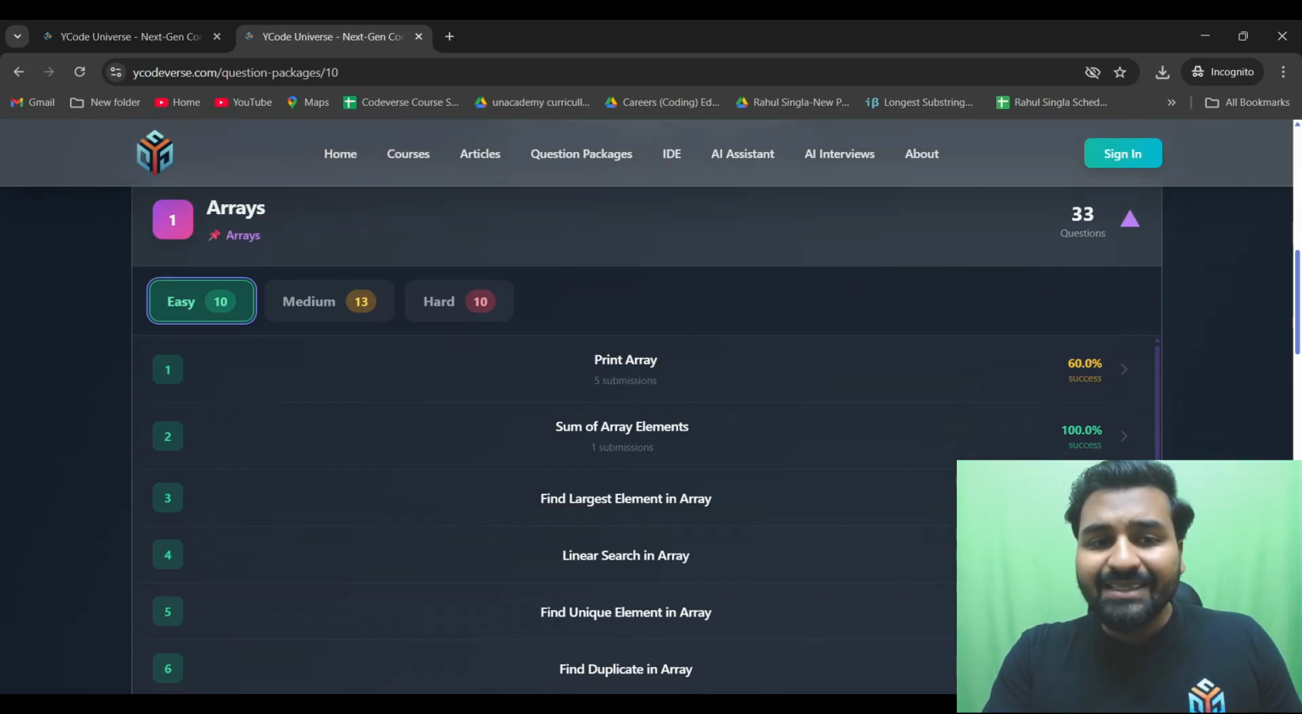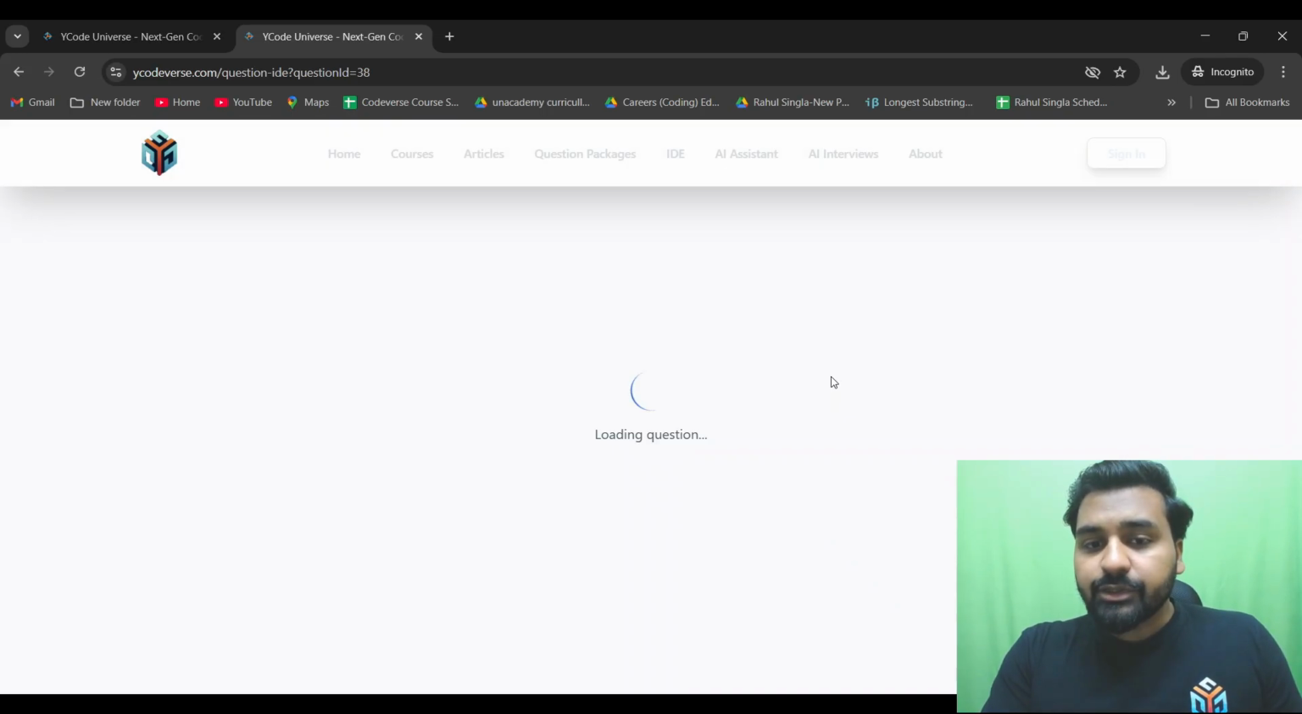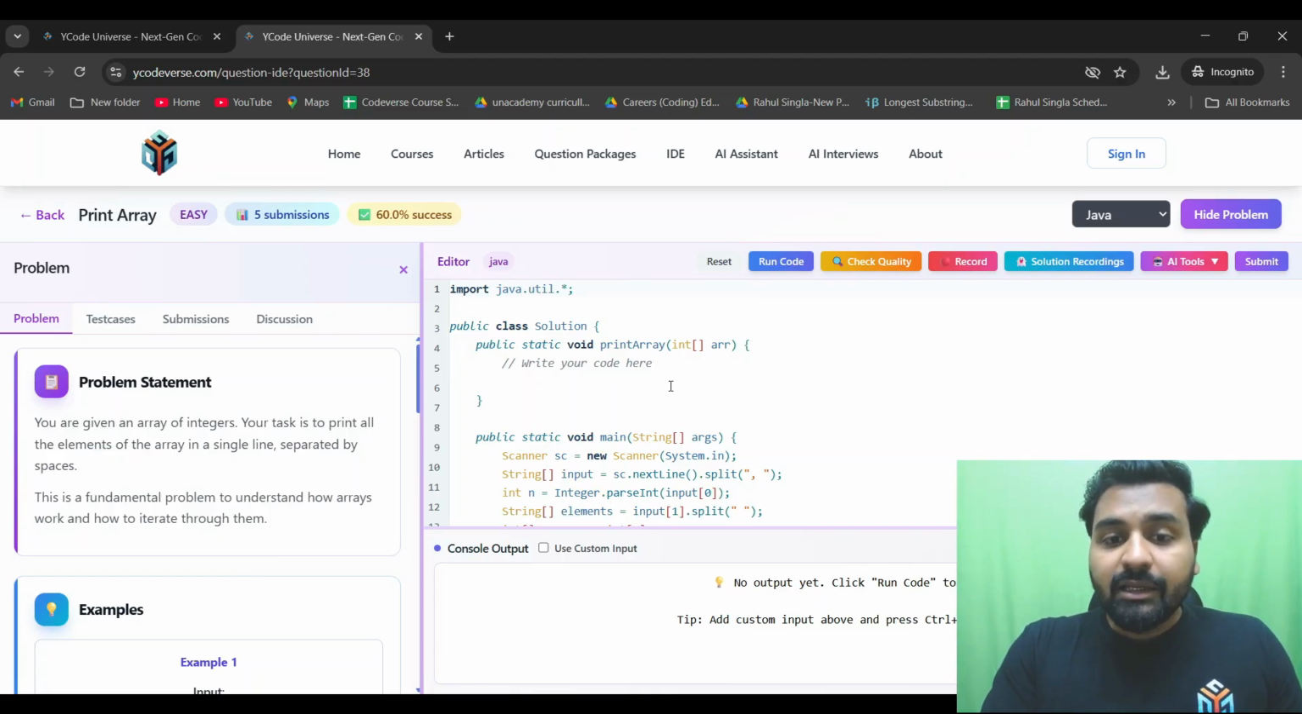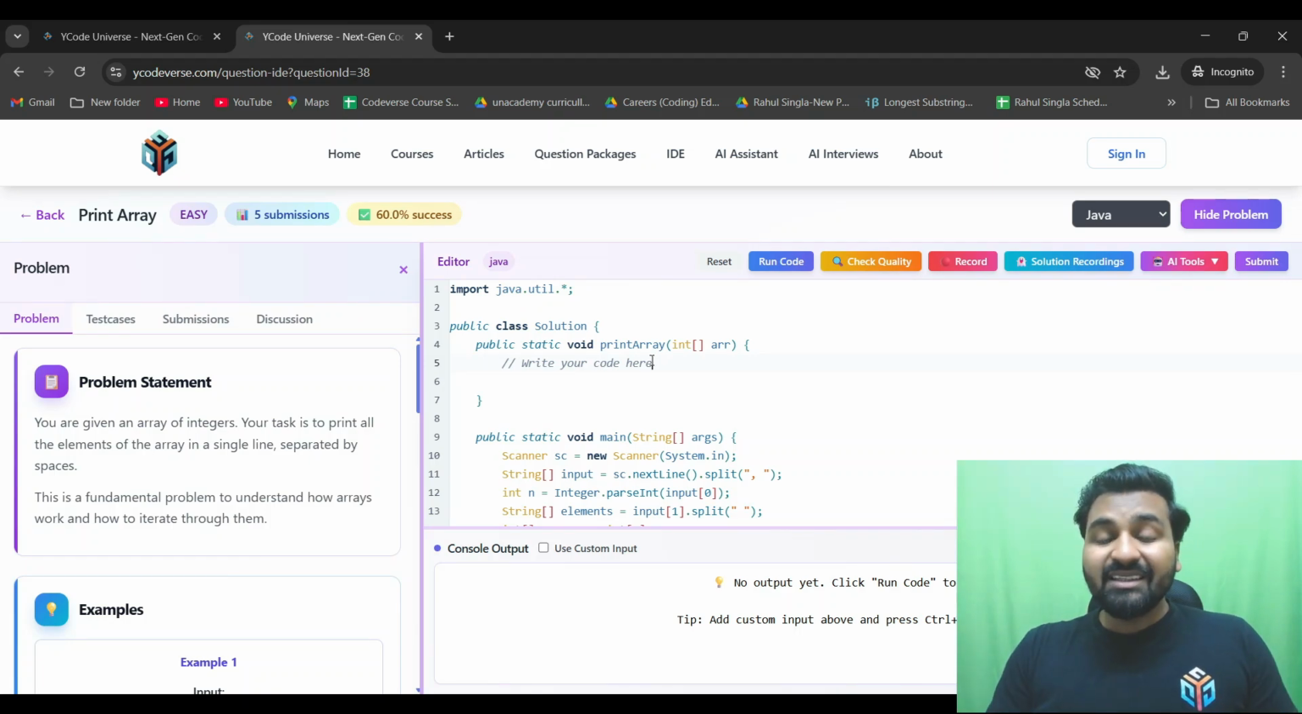Okay, so let's say I go to this print array question. Now it is not just a question. This is not just a sheet that you are going to see, and it will take you to another platform. It is on our platform only. We have implemented this advanced IDE that will help you in all courses. See, this is a very simple question. This is a print array question, and here you have an array and you have to simply print all the elements of this array.